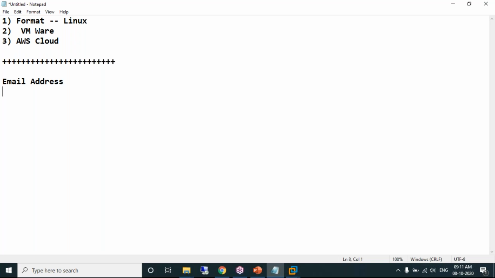No doubt we are having an email address. You need to have a mobile number. Yes, definitely we have a mobile number. Sure. If you're having two mobile numbers, you need to use the mobile number which is linked to your bank account. And you need a debit card. Debit card, we all have it, isn't it? Just these are the three details which are required if you want to create a new AWS account.